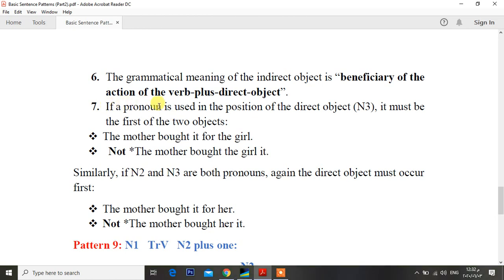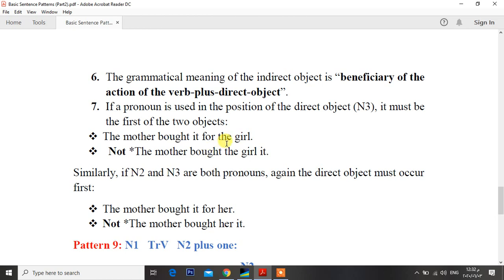Number 7: if a pronoun is used in the position of the direct object, it must be the first of the two objects. For example, "The mother bought it for the girl." This is absolutely right, but we can't say "The mother bought the girl it." So the direct object should be the first of the two objects.